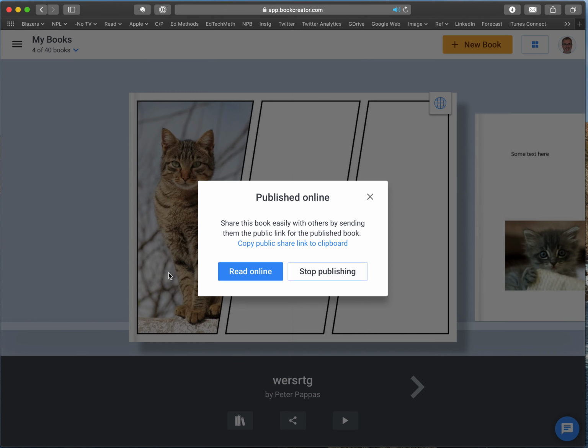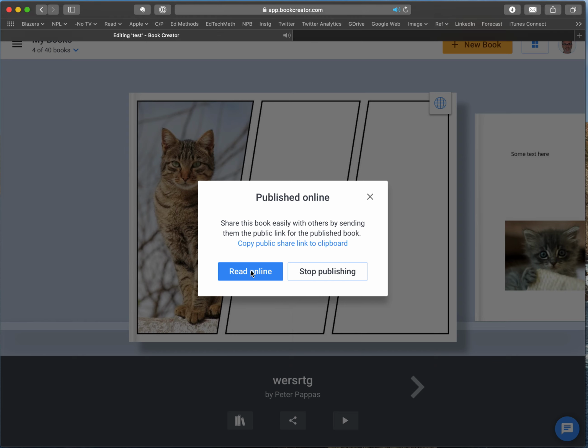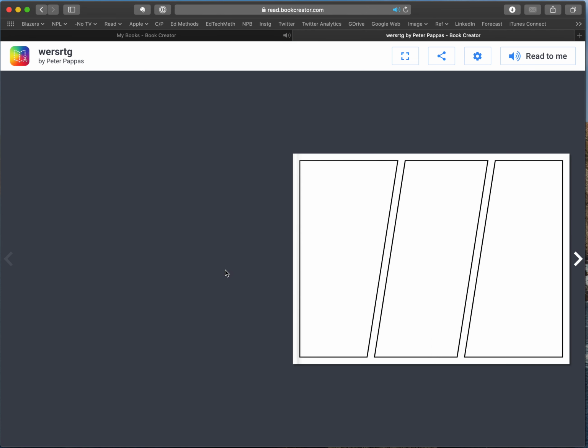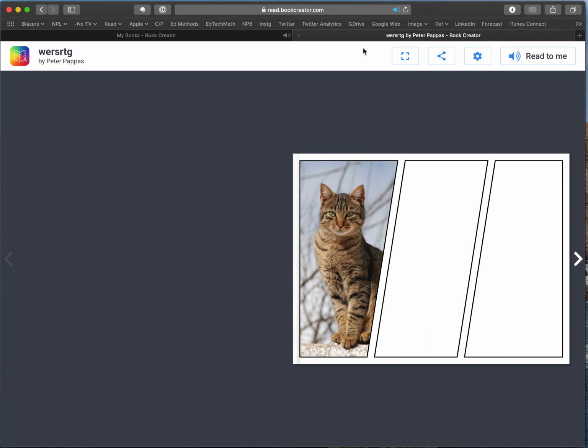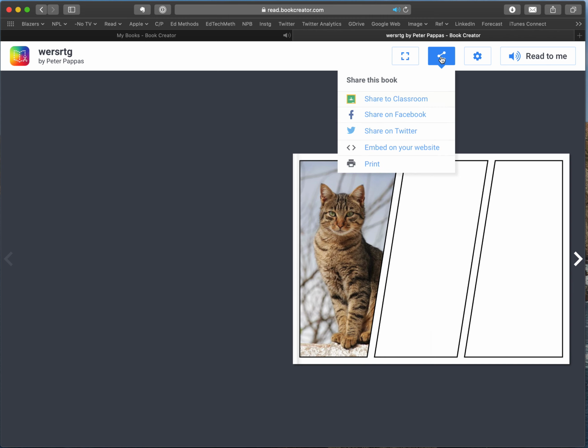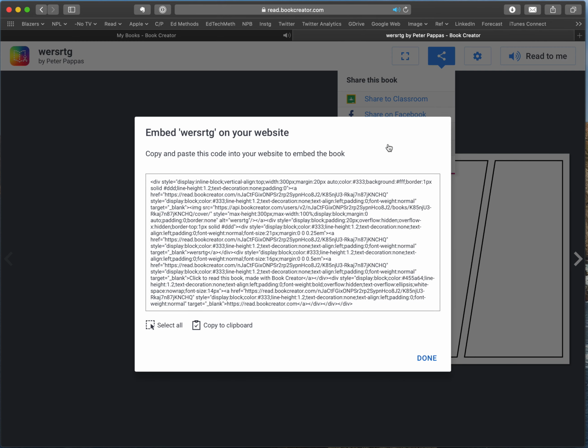Now it's been published. Now if I click read online, I actually get an online version of it. But here's the key thing I want to show you. If I click up here, I go embed on your website, and you know what to do now. You're going to get that embed code. You're going to copy it to your clipboard, and then you're going to go to HTML snippets.